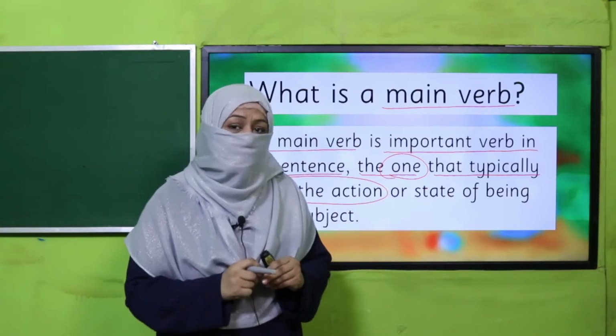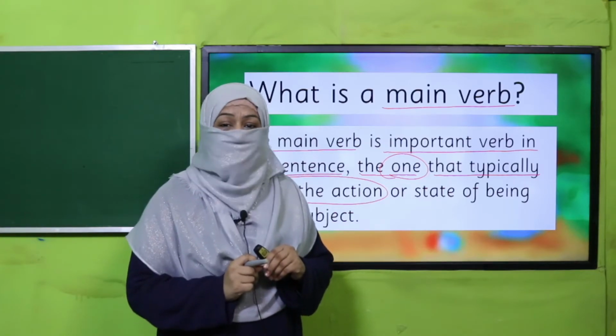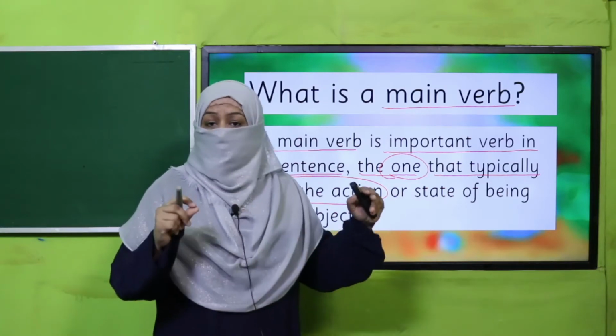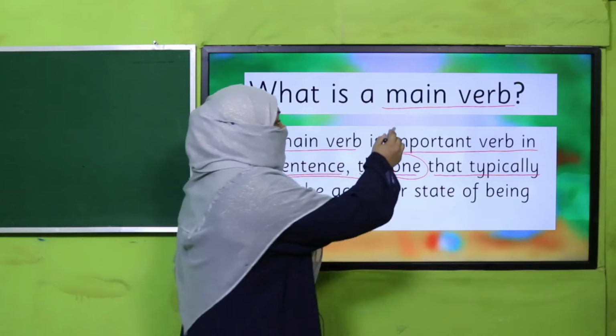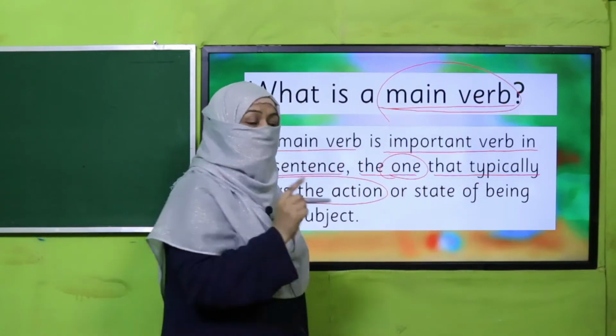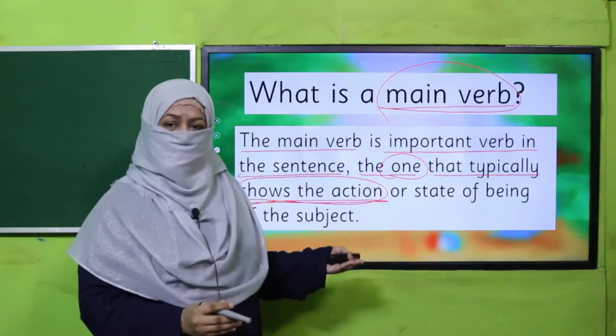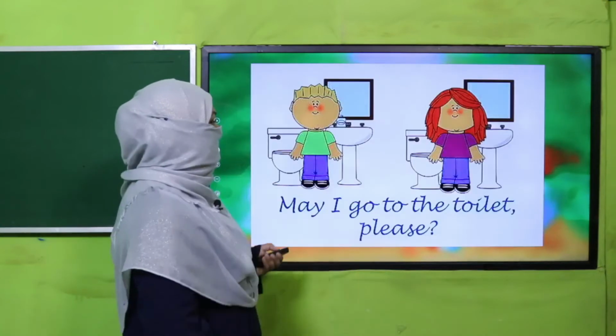And we also know that without a verb, a sentence is incomplete, right? So if there is more than one verb, what do we call the main verb? The one which typically shows the action, what has been done. That is called the main verb, okay?